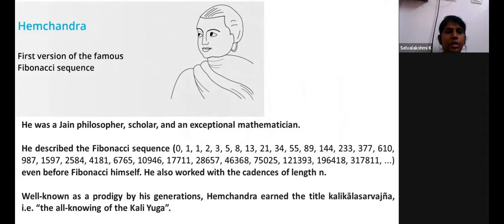Then Hemachandra, who gave the first version of the famous Fibonacci sequence. He was a Jain philosopher, scholar, and a great mathematician. So this is how the Fibonacci series goes. And he's a special person of his generation. He was called Kalikala Sarvajana, which means that he's all-knowing of the Kali Yuga.